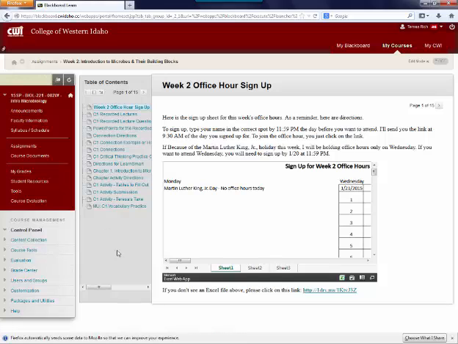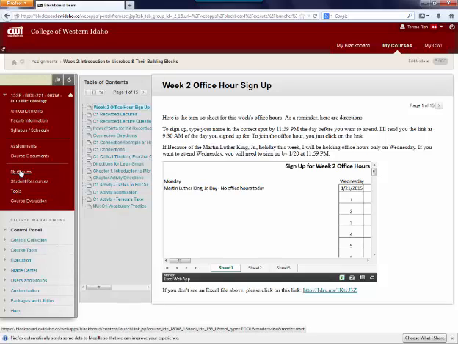and you're going to see your table of contents off to the side here, and you're going to see all of these assignments. Now, week 2 probably isn't a typical example of the rest of the semester, because I have all sorts of directions in here that you're not going to see in week 3. You can always find them in course documents, but for the first week, I figured that you would want to have the directions right next to the assignments.